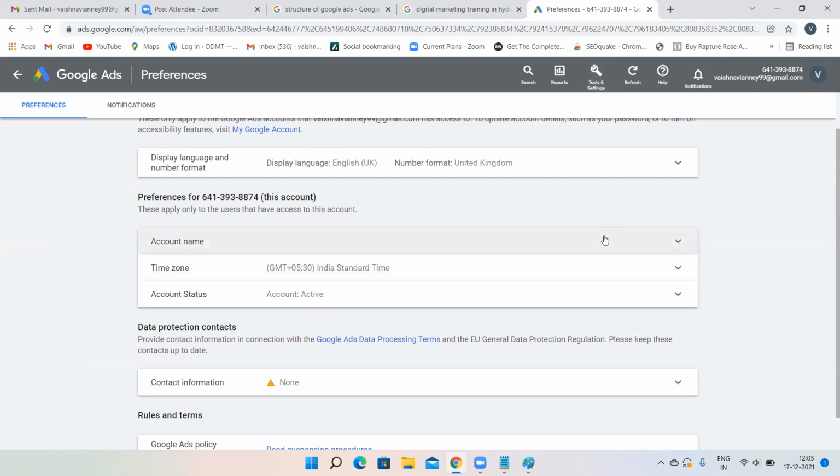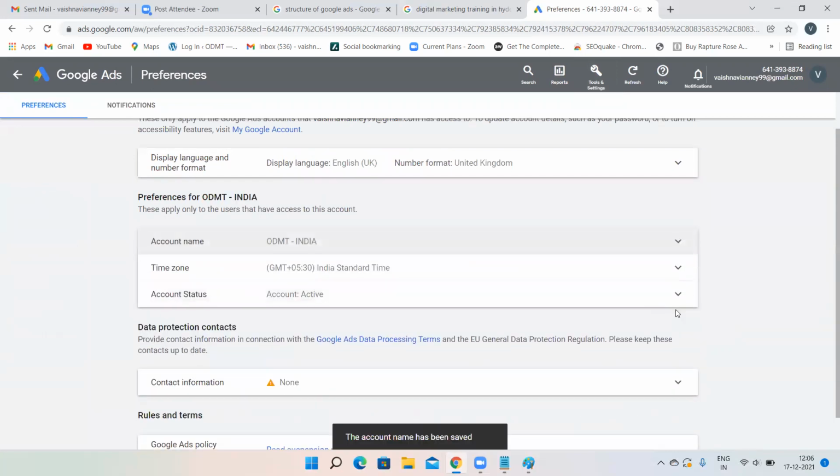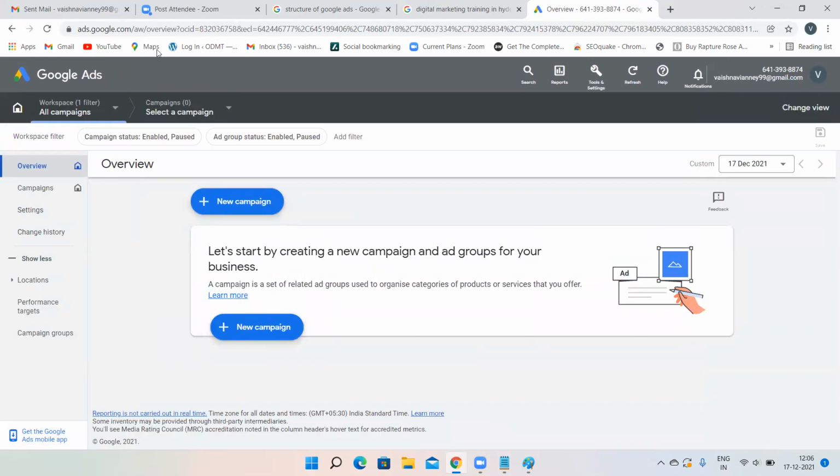Click on this and give an account name over here. Whatever you want to give, it's up to you, so you can differentiate. Now I have given the account name as ODMP India. That's it. Save. Now, if you refresh, you can see that my account name will appear over here. Just click on refresh.